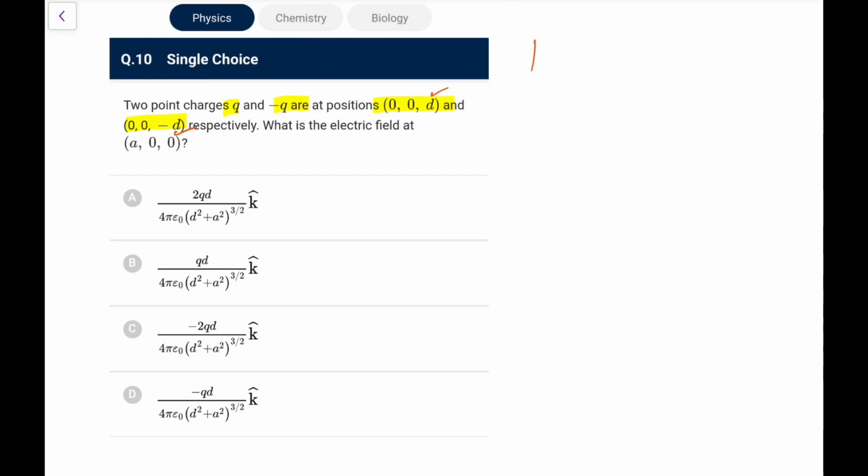They will form a dipole, and the dipole moment is Q into d. It would be 2d, and from minus to positive it would be k cap, because the negative one is at minus d and the positive one is at plus d. So the direction would be k cap.